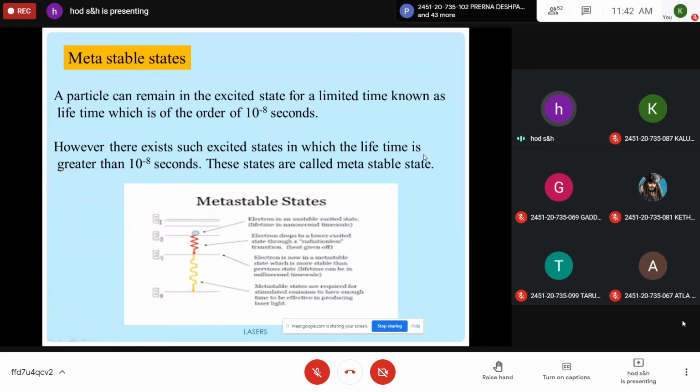You take the definition if you want, because sometimes in the exam they may ask: a particle or an atom can remain in the excited state for a limited time called lifetime, which is of the order of 10 to the power of minus 8 seconds.